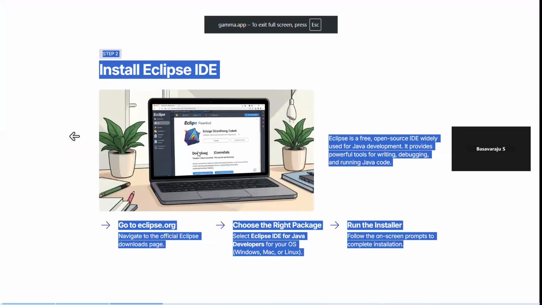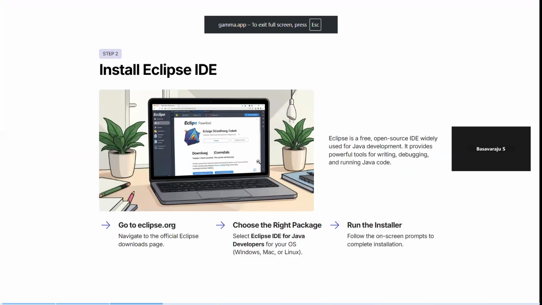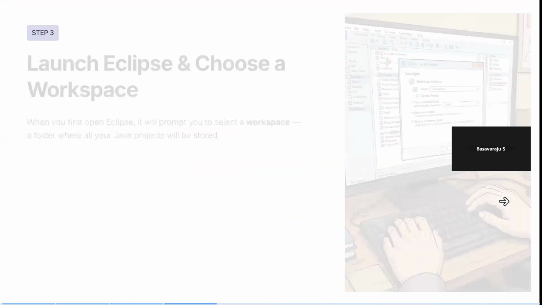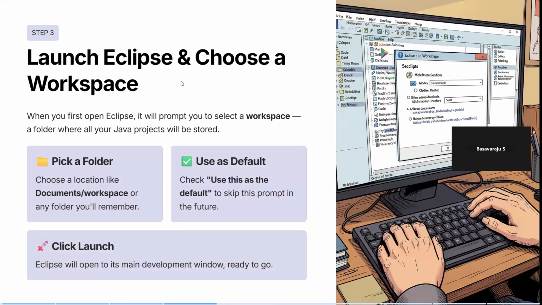Okay, so once you have installed your Eclipse IDE by going to these websites, everything is done over there. Once it is done, you have to launch your Eclipse as I told you. The icon will be on your desktop. Just double click on that, or go to your installation location. From there, you can get a shortcut for that.